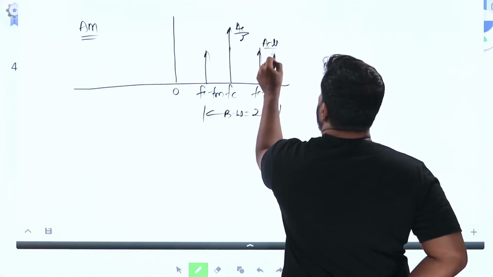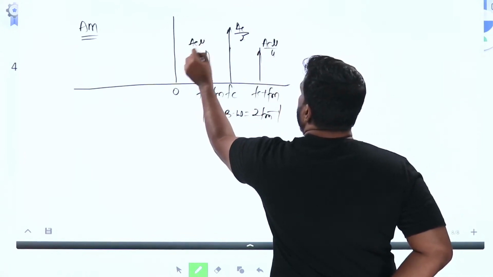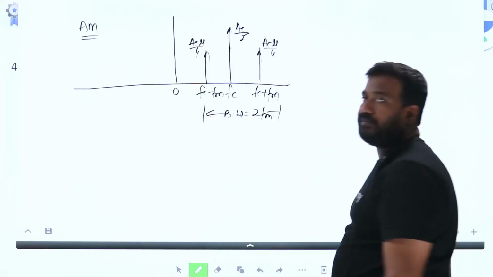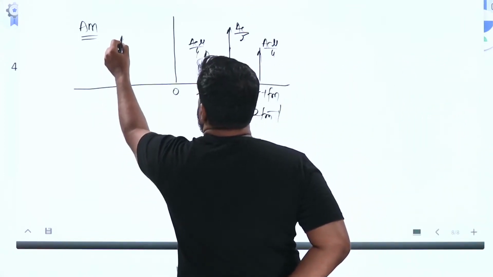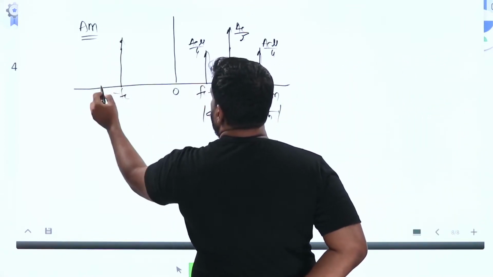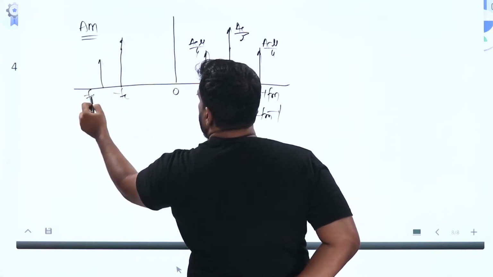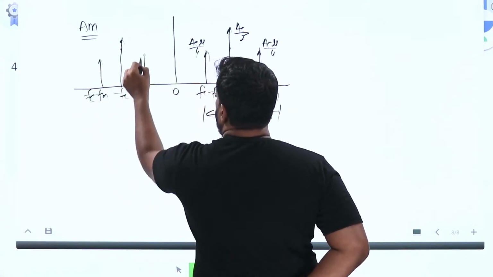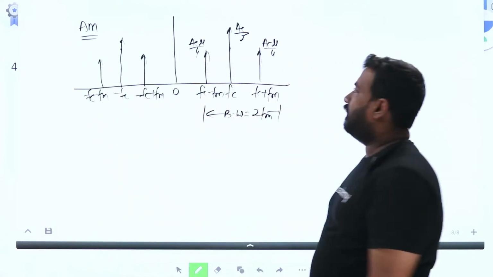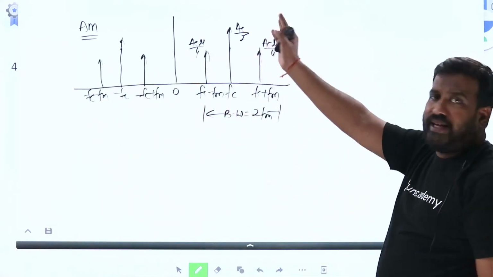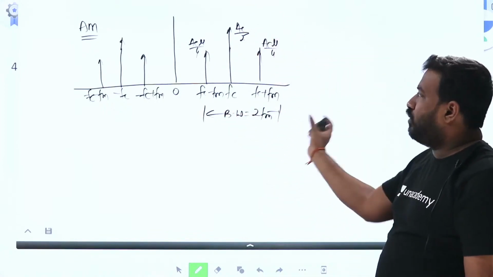Amplitude here AC mu by 4, here AC mu by 4. The image: minus FC, minus FC minus FM, minus FC plus FM, of course with the same amplitudes. AC by 2, AC mu by 4, AC mu by 4. Bandwidth 2 times FM.